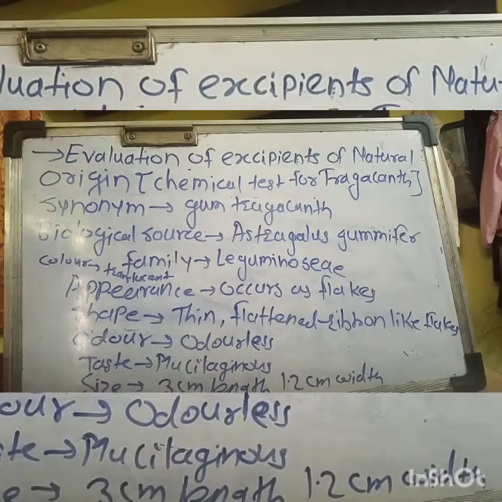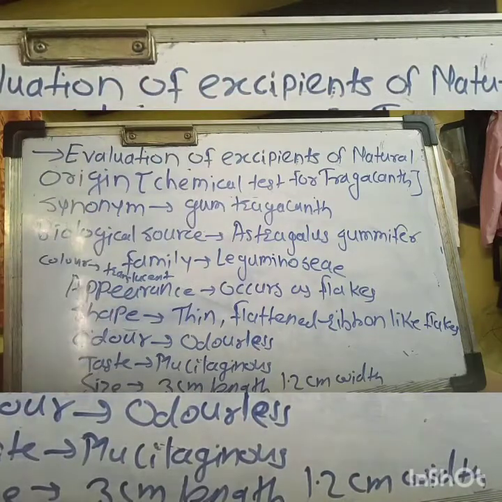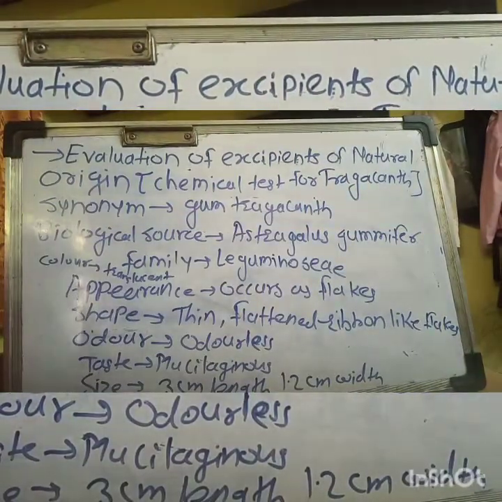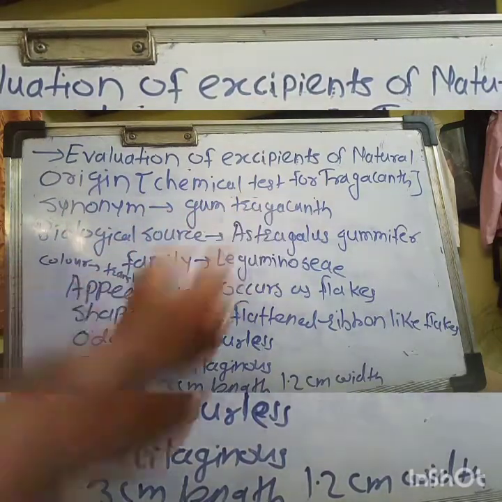So the next chemical test, for the practical of evaluation of excipients of natural origin, is for tragacanth. Okay, so we know tragacanth very well. The synonym of tragacanth is gum tragacanth.